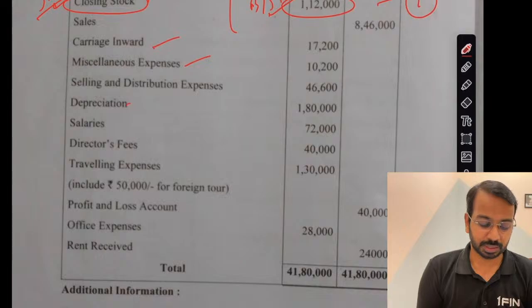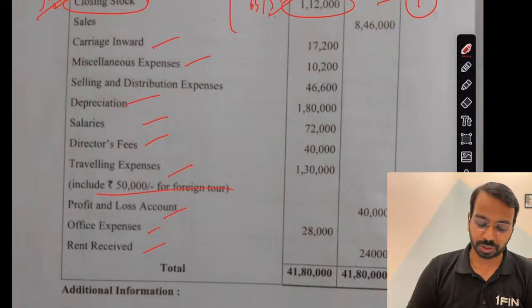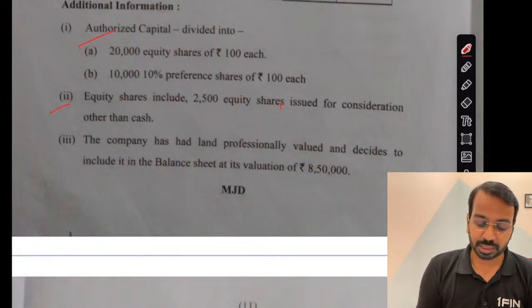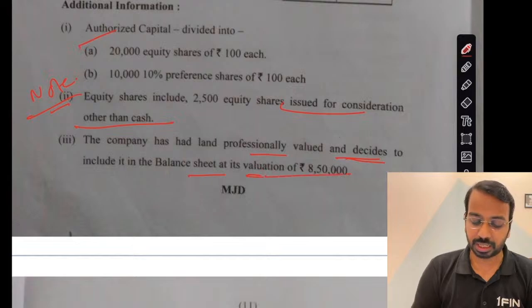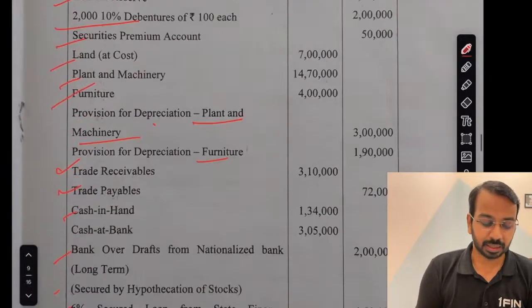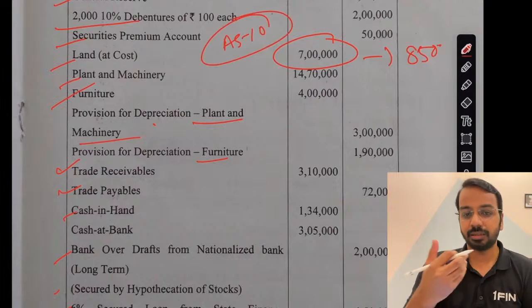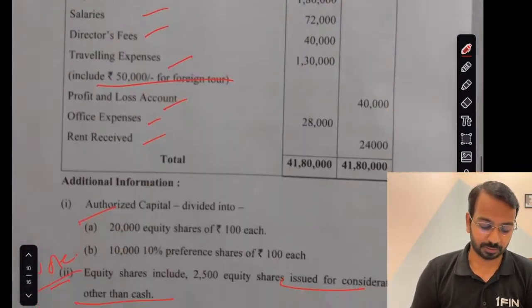Carriage, miscellaneous expenses, selling, depreciation, director fees, traveling, P&L, office expenses, rent receipt. Foreign tour expenses, you have to do a separate disclosure. So that is where that information has been given. Authorized capital is there, equity shares issued for consideration other than cash. So for this a separate note is required. Professionally valued land, and decides to include in the balance sheet at 8,50,000. Now land here is at 7 lakhs. You will have to change it to 8,50,000. So you'll apply the concept of Accounting Standard 10 and credit it to revaluation reserve.